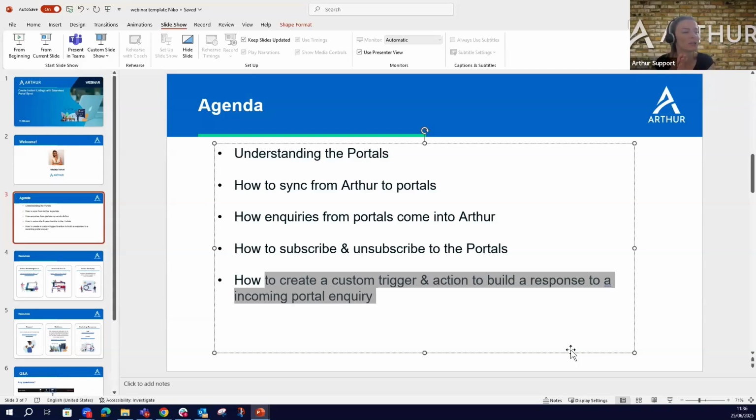So how to create custom triggers? We can create an automation. As soon as the inquiry comes through, an automatic email can go to the prospective tenant, to the owner, or to the property manager. And finally, we said that as soon as the inquiries come through, they show on our dashboard. This is where we get them as well. So we will have an email, and we will also have them on the dashboard.